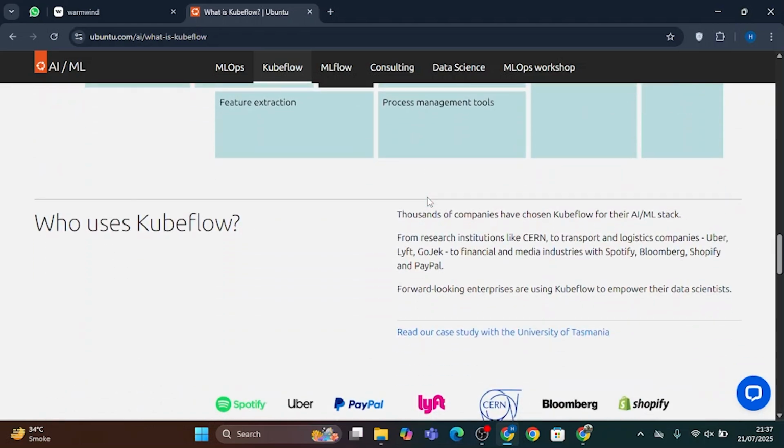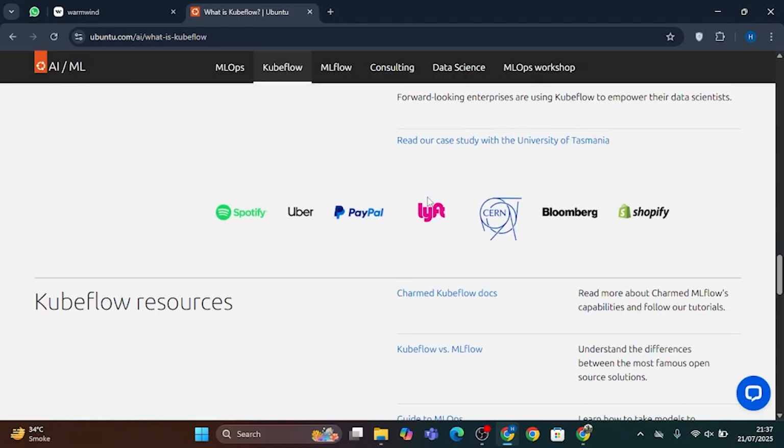Overall, Warmwind OS is better for no-code task automation, while Ubuntu AI is better for hands-on AI development.